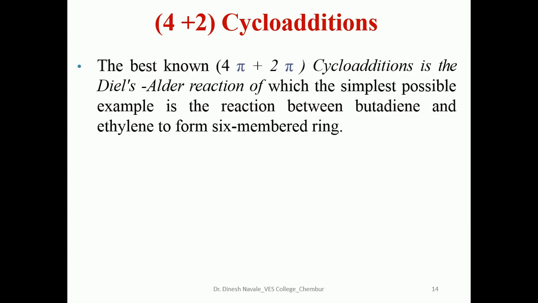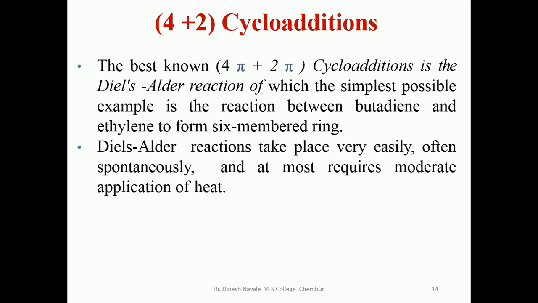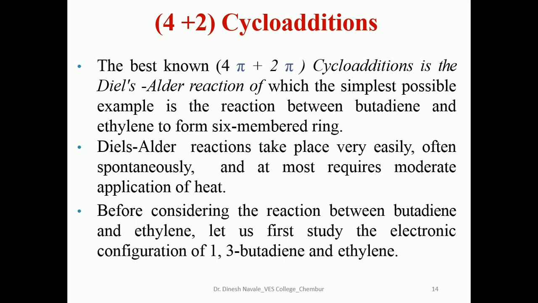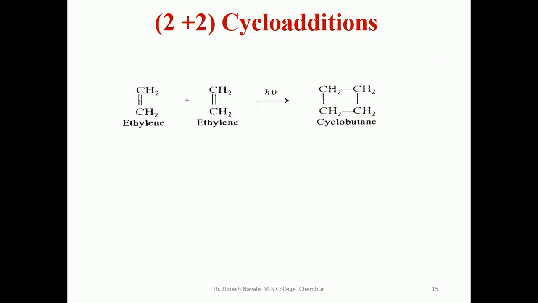The best known 4 pi plus 2 pi cycloaddition is the Diels-Alder reaction, of which the simplest possible example is the reaction between butadiene and ethylene. Diels-Alder reaction takes place very easily, often spontaneously, and at most requires the moderate application of heat. Before considering the reaction between butadiene and ethylene, let us first study the electronic configuration of 1,3-butadiene and ethylene.